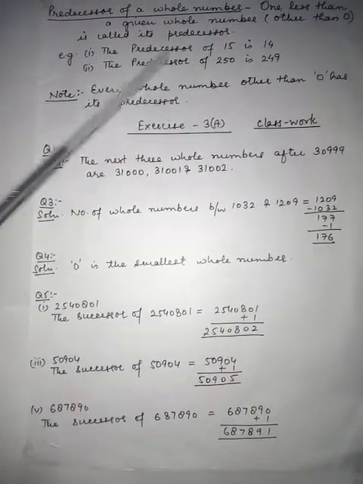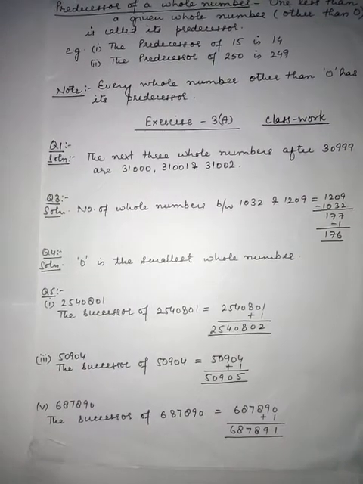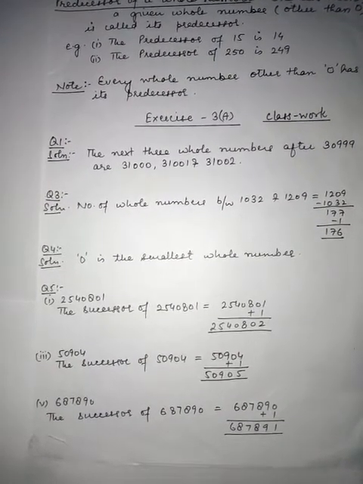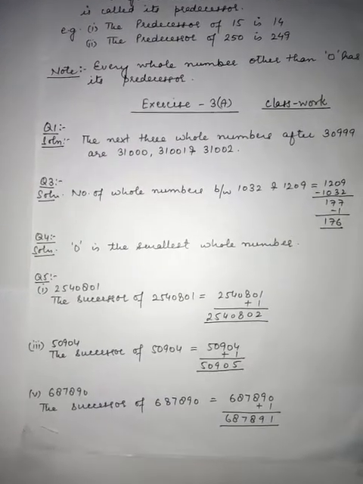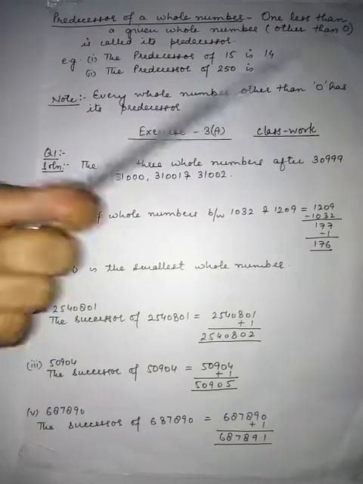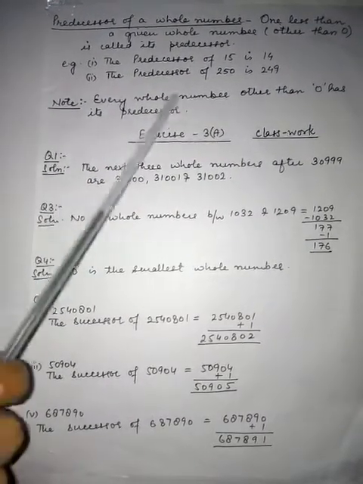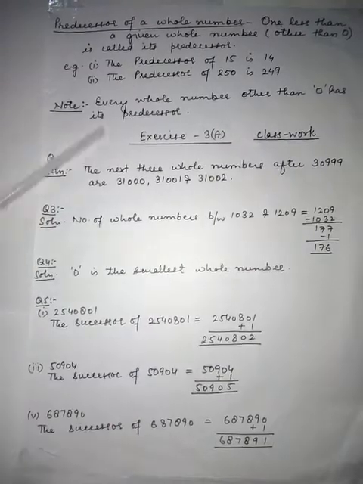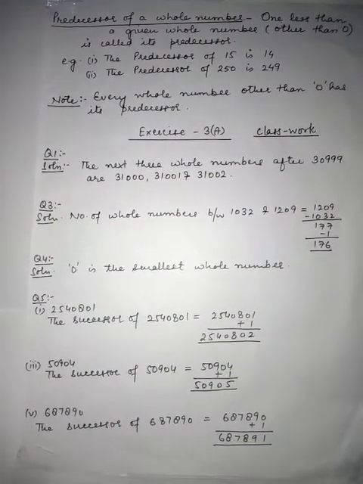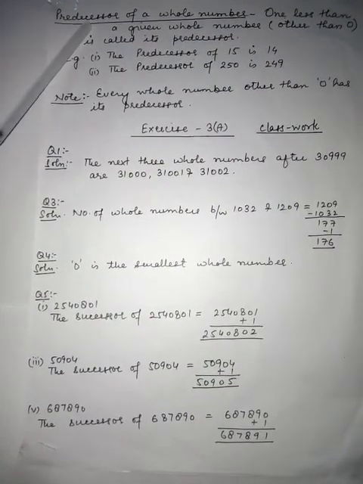Similarly, what is the predecessor of 250? If we subtract 1 from 250, we will get 249. In this way, we can find out the predecessor of a whole number. But 0 doesn't have a predecessor. We have this note also. Every whole number other than 0 has its predecessor, but 0 does not have its predecessor.